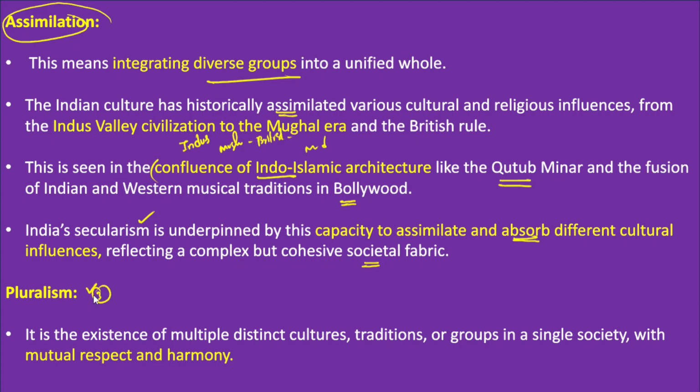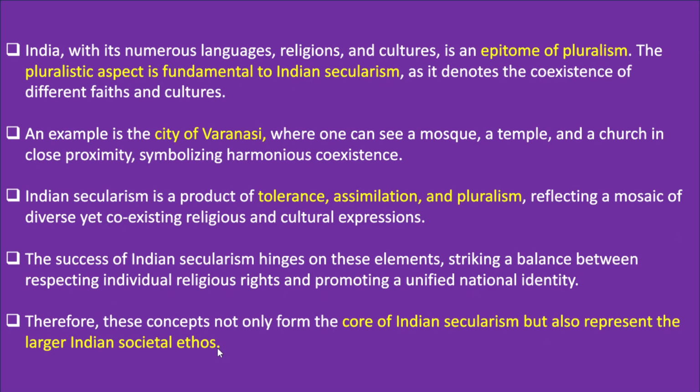Thirdly, we need to discuss the aspect of pluralism. What does pluralism mean? It is the existence of multiple distinct cultures, traditions, and groups in a single society with mutual respect and harmony, and this is what is called a pluralistic society. India is a pluralistic society. Why? Because in India, people belonging to different ethnicities, races, languages, and religions live together in harmony and peace. India, with its numerous languages, religions and cultures, is actually called an epitome.